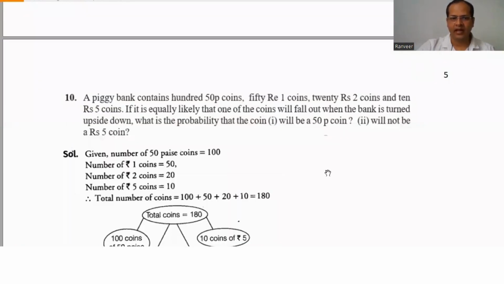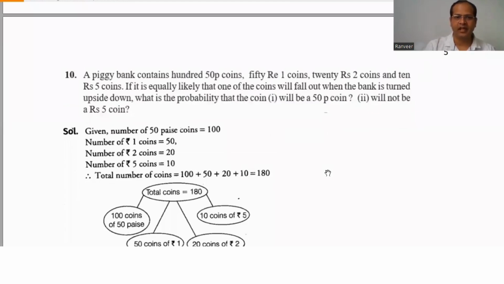A piggy bank contains 180 coins. It is given that the number of 50 paise coins is 100, the number of 1 rupee coins is 50, the number of 2 rupee coins is 20, and the number of 5 rupee coins is 10.